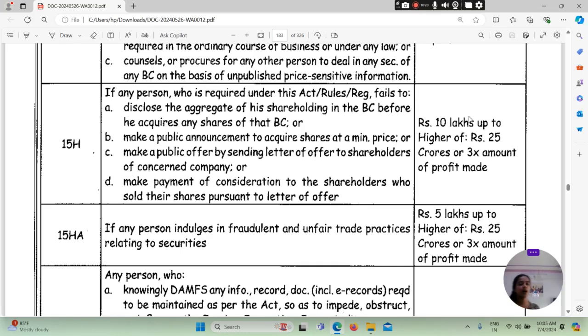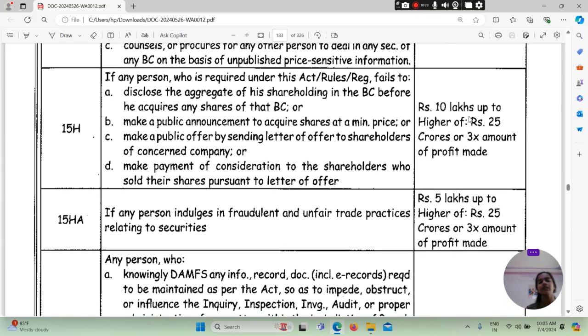अगर कोई पर्सन जो इस एक्ट, रूल्स एंड रेगुलेशन के अंडर रिक्वायर्ड है, वो फेल हो जाता है डिस्क्लोज करना the aggregate of his shareholding in the BC before he acquires any shares of that BC, and make a public announcement to acquire the shares at the minimum price, or make a public offer by sending letter of offer to shareholders of the concerned company, or make payment of consideration to the shareholders who sold their shares pursuant to letter of offer. Rupees 10 lakh, up to higher of 25 crore or 3 times the amount of profit made.